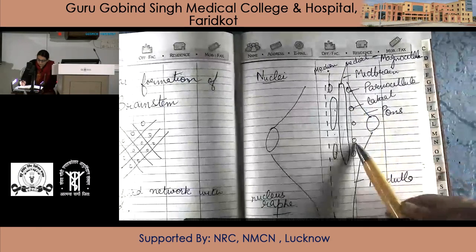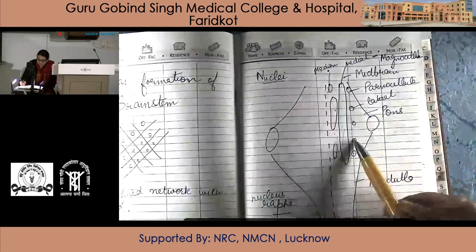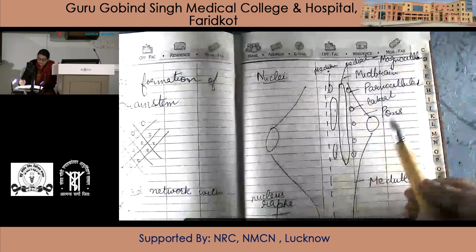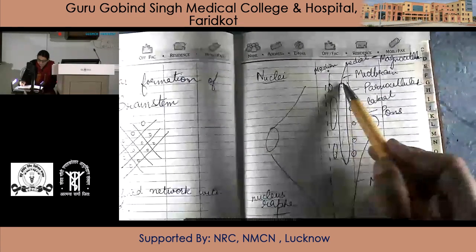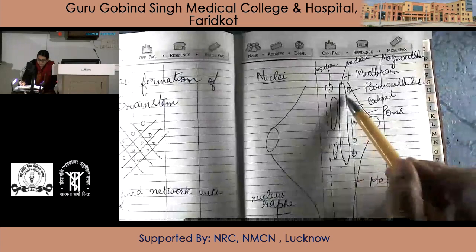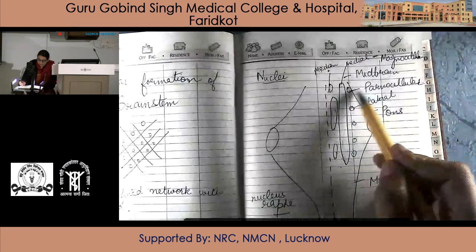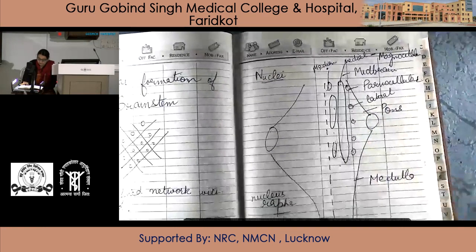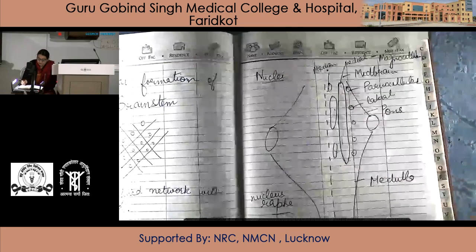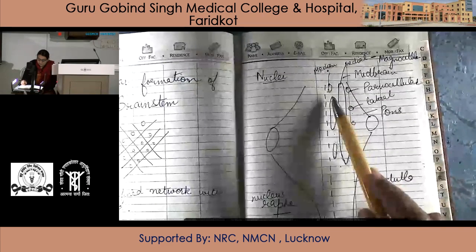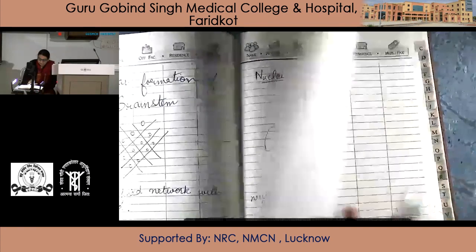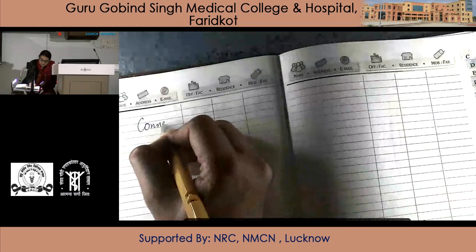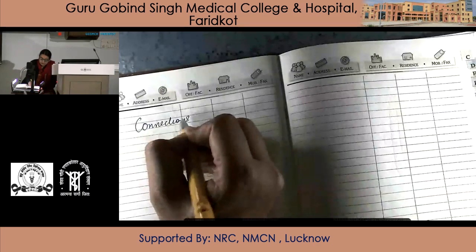So it is the medial group which is the magnocellular nuclei, and the lateral group, which is the smallest group, the parvocellular nuclei.